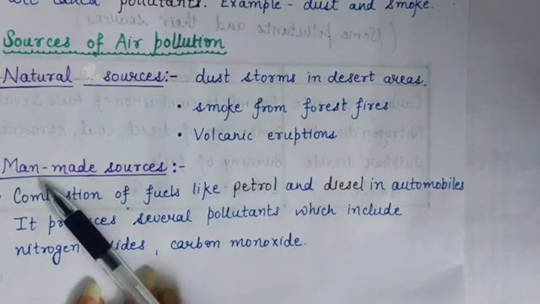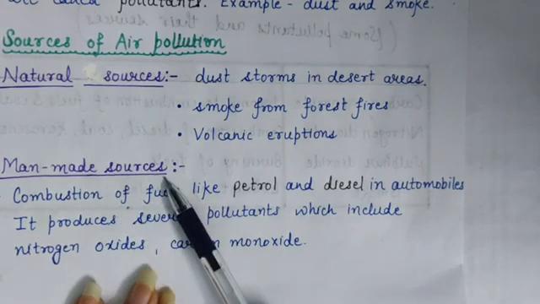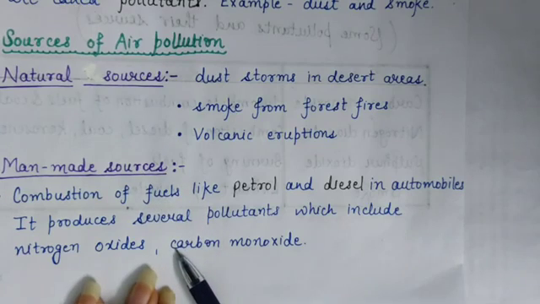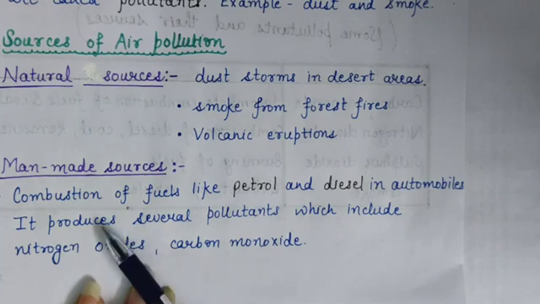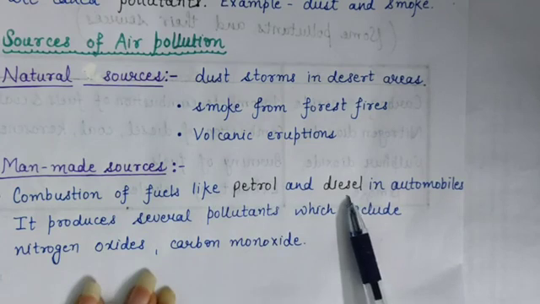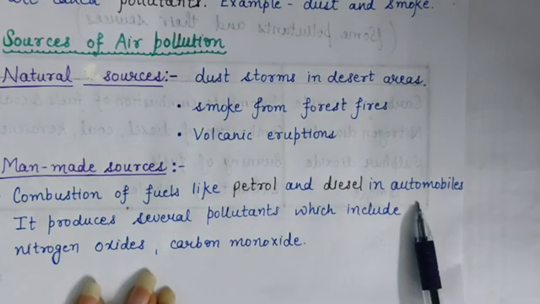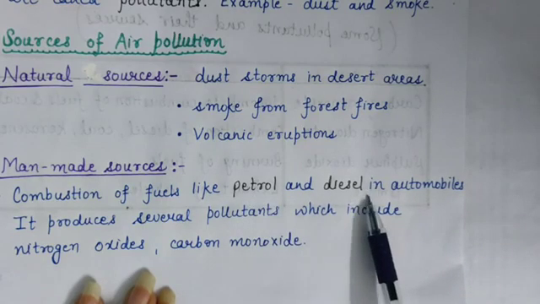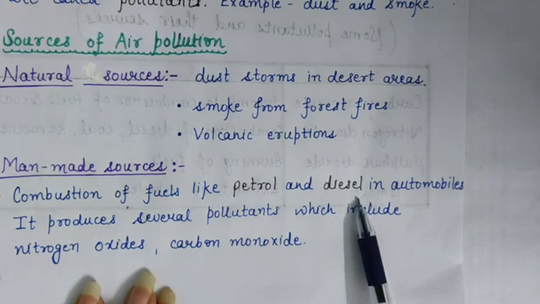And other is man-made sources. Means some of the man-made sources are also responsible to pollute the air. The combustion of fuels like petrol and diesel in automobiles is the major source of air pollution. Means by the combustion of petrol and diesel, air gets polluted.